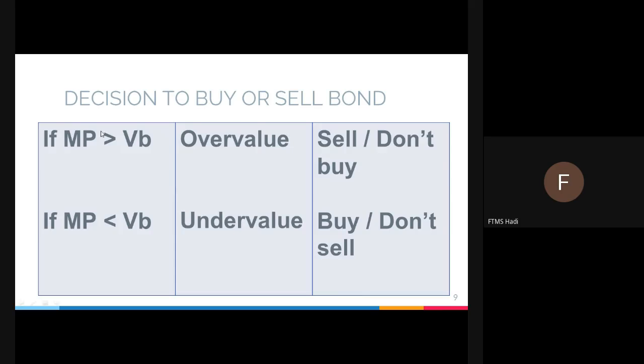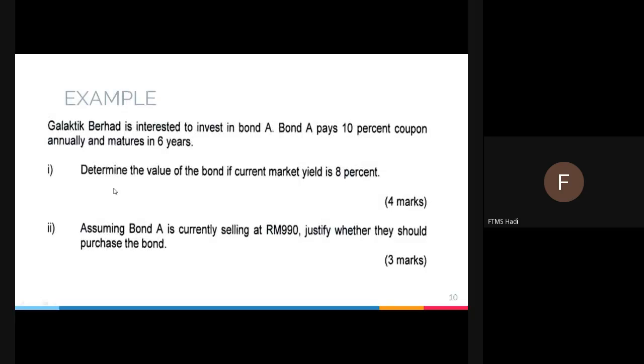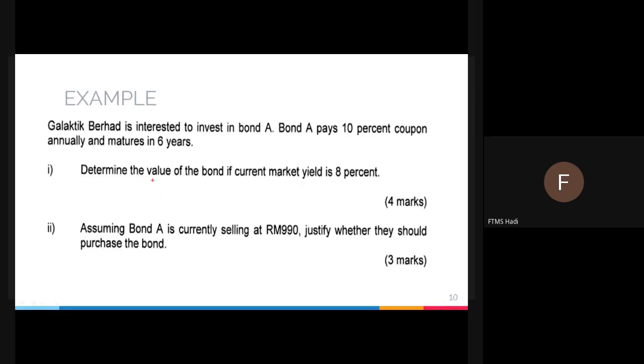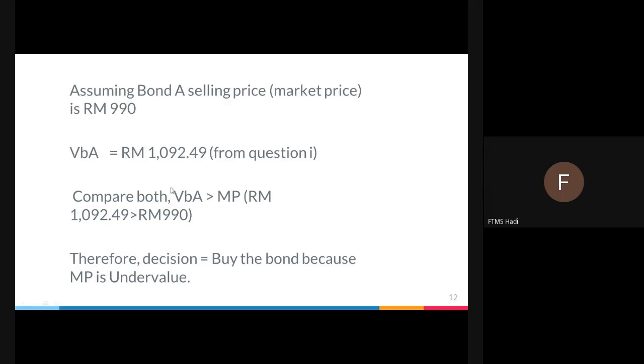Always look at your MPs. Let's have a look at this case. Your VB here is 1092, and currently it is selling at your MP, which is the market price. So you need to compare: is MP higher than VB, or is MP lower than VB? This is how you answer this one.